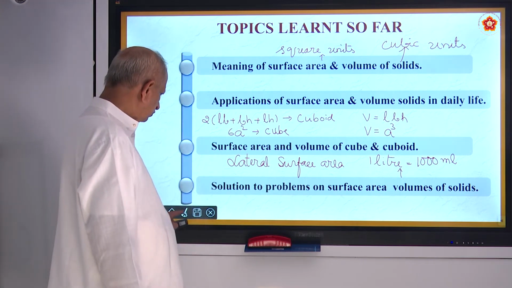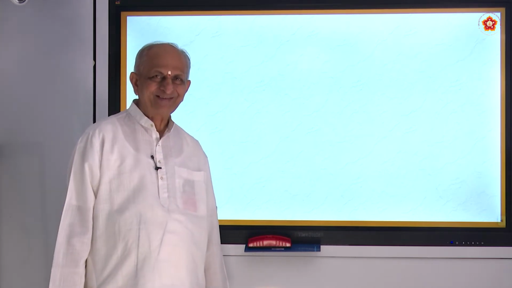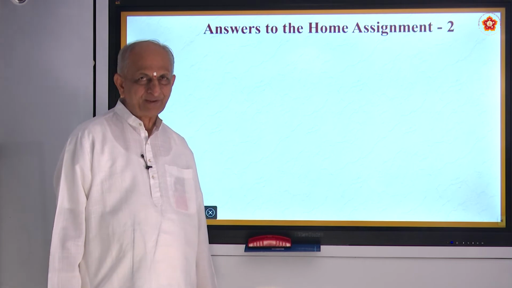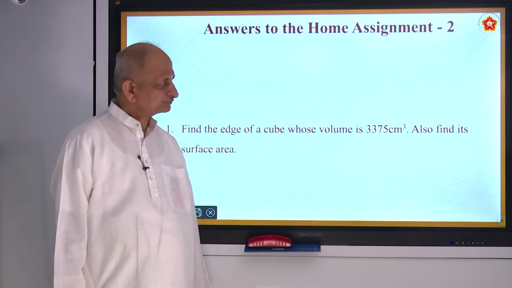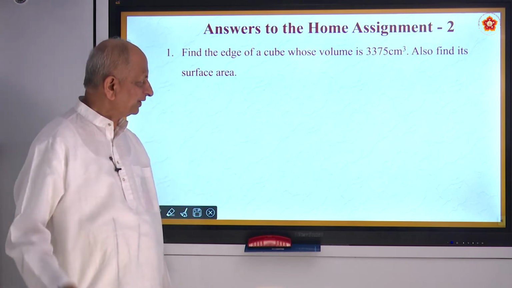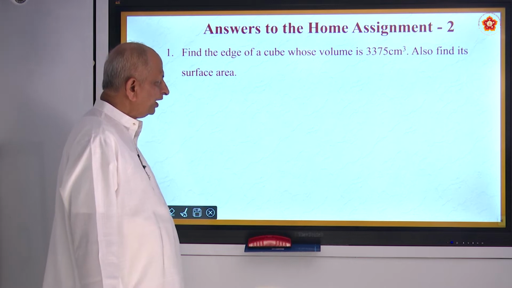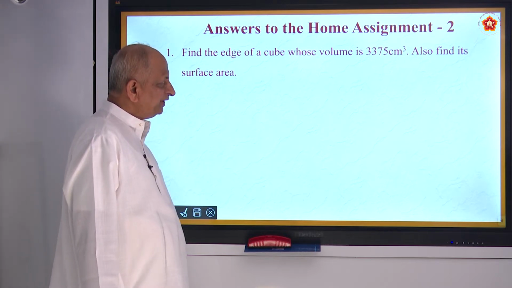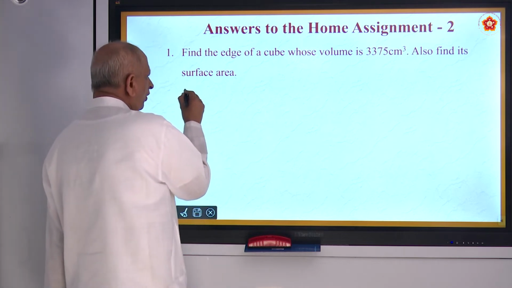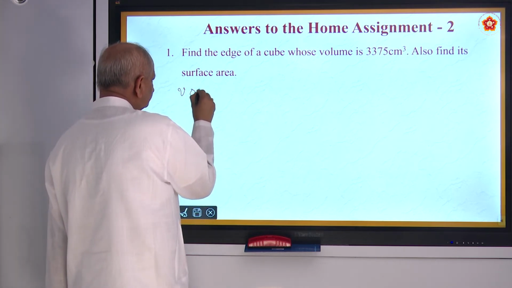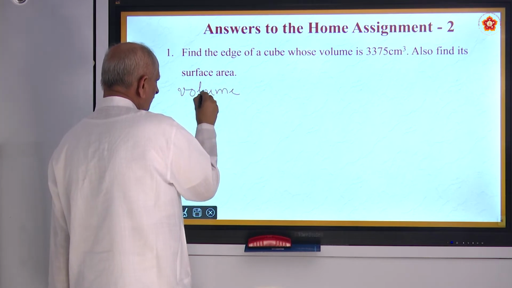Now coming to the home assignments. Have you done it? Yes, some of you might have done it. If you have not done it, just note down once again. And if you have done it, you can just verify. Find the edge of a cube whose volume is 3375. So, volume of a cube.